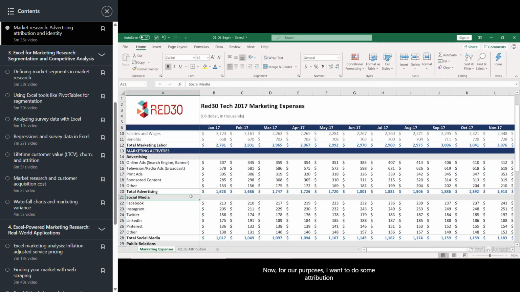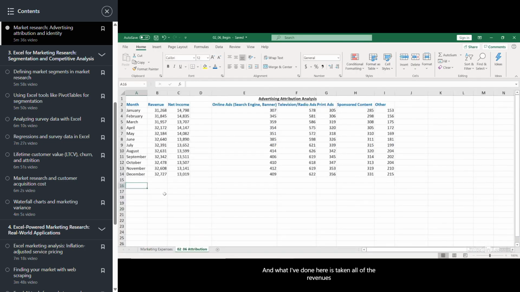Now, for our purposes, I want to do some attribution analysis on our advertising spend. So to do that, I'm going to turn to our 0206 attribution sheet. And what I've done here is taken all of the revenues and all of the net incomes for Red 30 during this period, and then I've matched them up with our advertising spending in our 5 major areas: online, television and radio, print, sponsored content, and others.